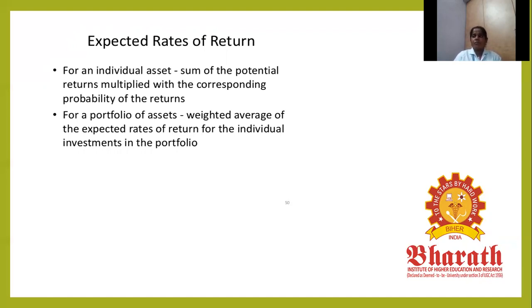There is a speculator, a lame duck, who makes no movement. Whether the share value increases or decreases, he takes no decision. That is a lazy speculator. There is no expectation about the shares value and no reaction to the shares' market value, whether it increases or decreases. He takes no decision. But a bull and a bear are different.